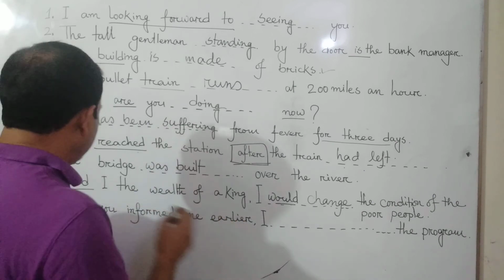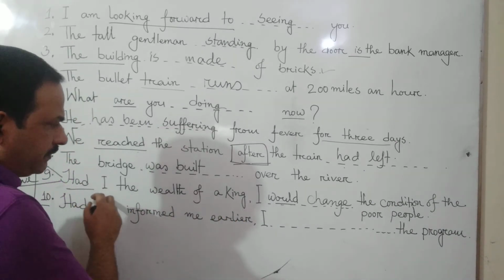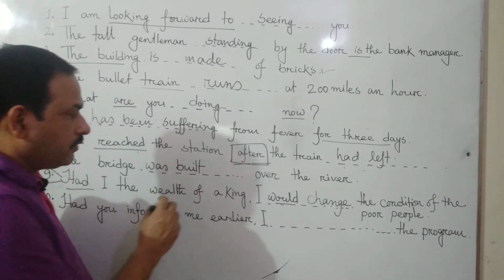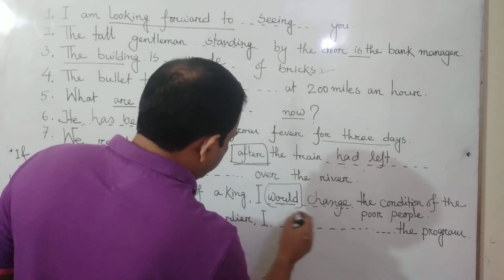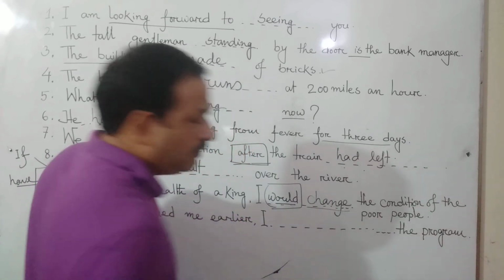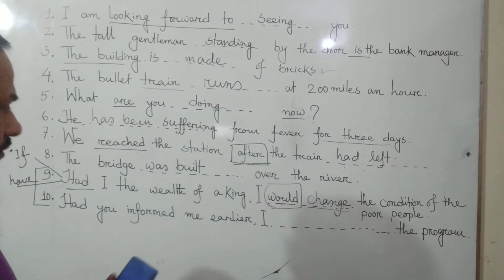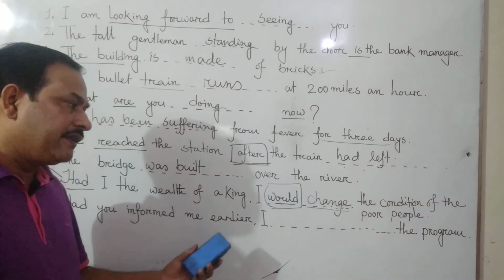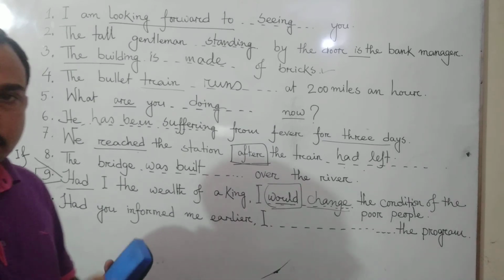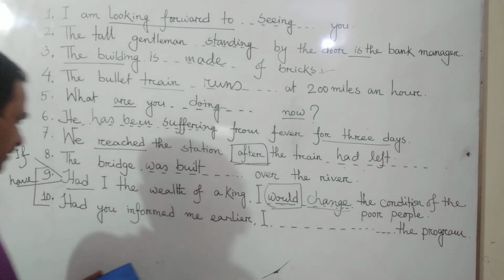So the rule is, if there is past indefinite tense after "if," we have to use the modal auxiliary "would," then the base form of the verb. You have to make would plus verb.